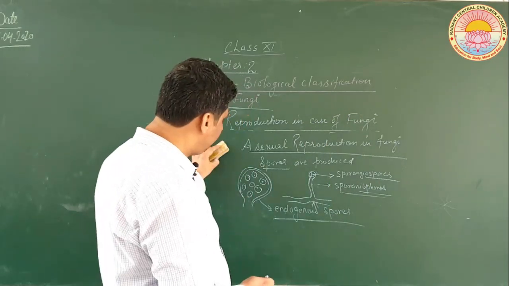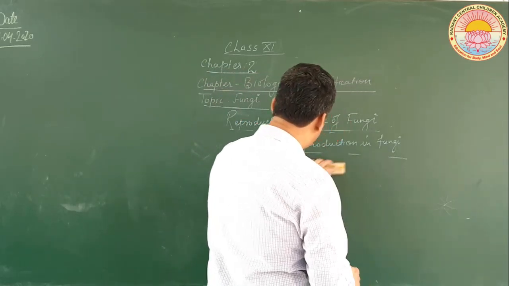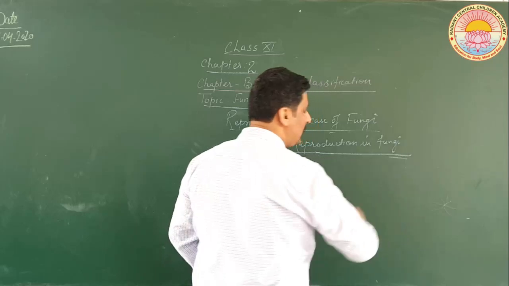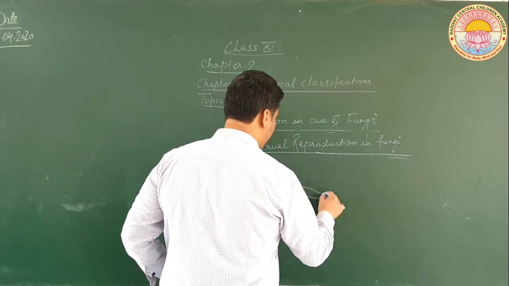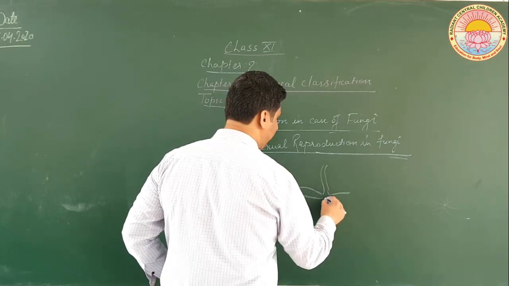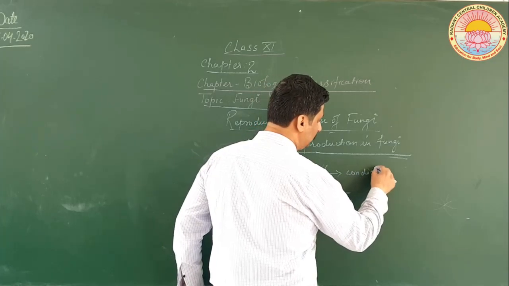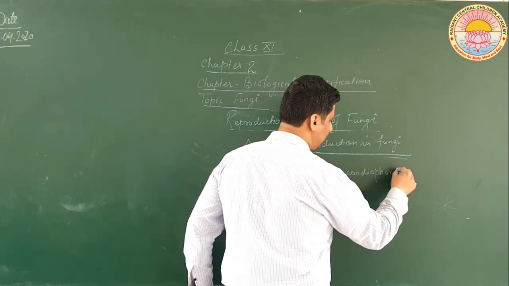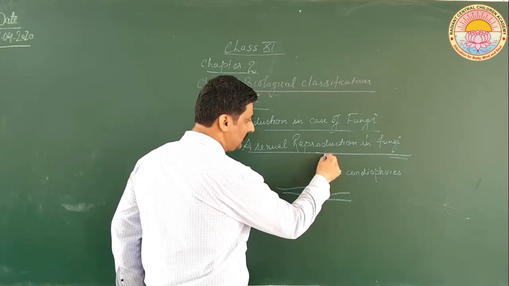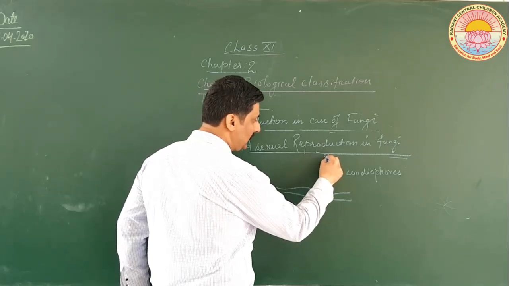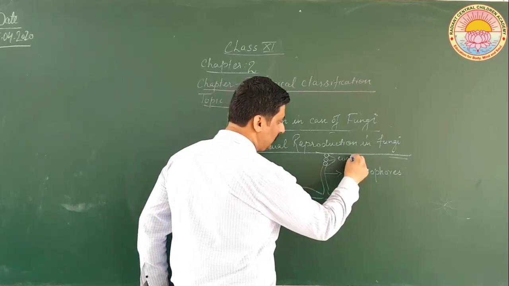But in certain cases in fungi, spores are produced which do not have an outer covering. For example, these are special hyphae called conidiophores, and they are producing conidia.